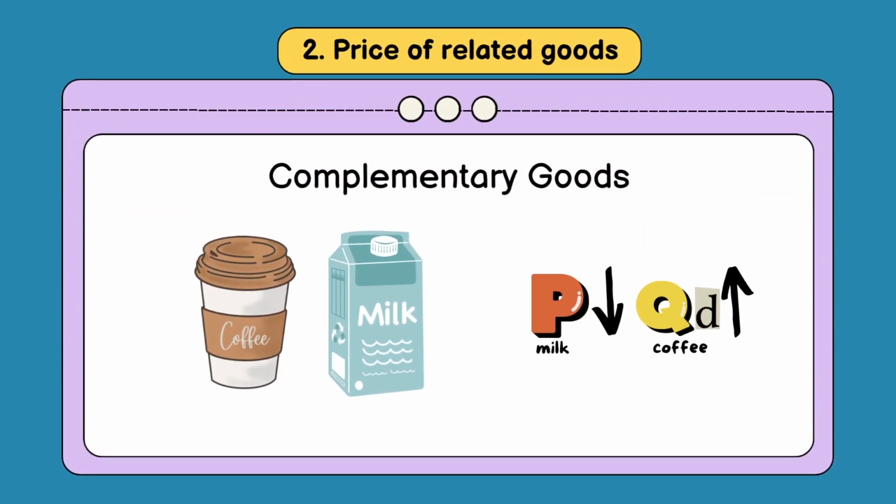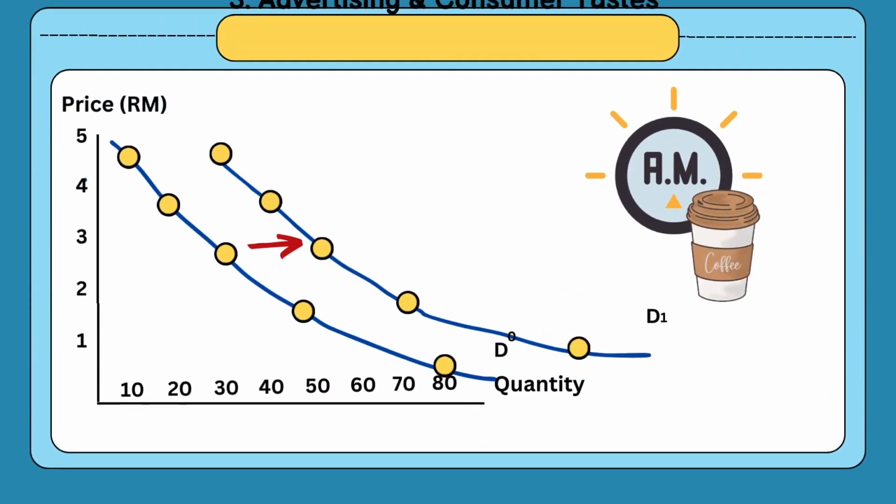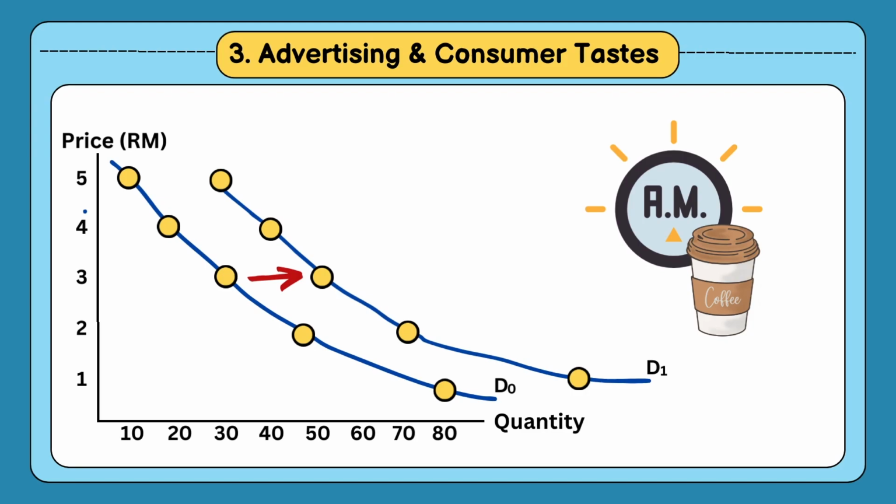Let's take a look at complements. For example, milk and coffee. So when the price of milk falls, it is going to increase the demand for coffee. Now the next shifter is advertising and consumer taste. For example, what if an advertisement comes out that says if adults have coffee in the morning before going to work, they become more productive at work and become smarter. Well, that would increase the demand and the demand curve would shift to the right.